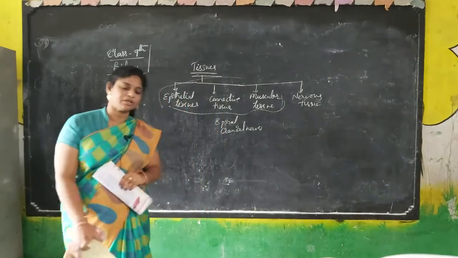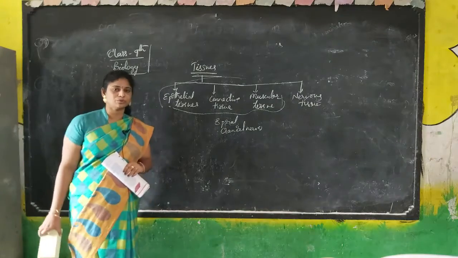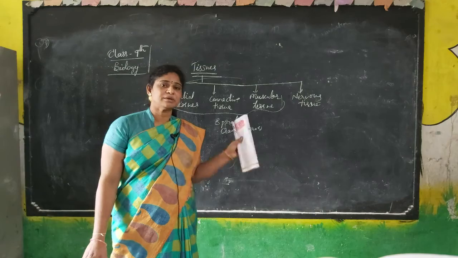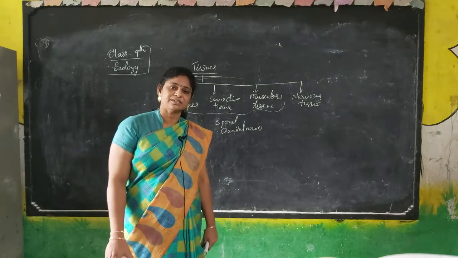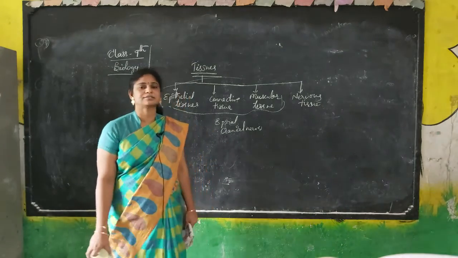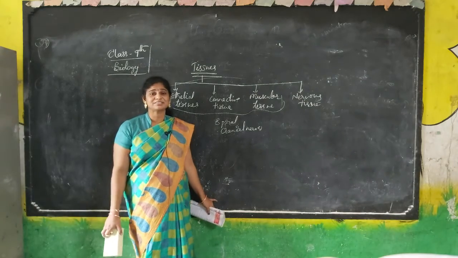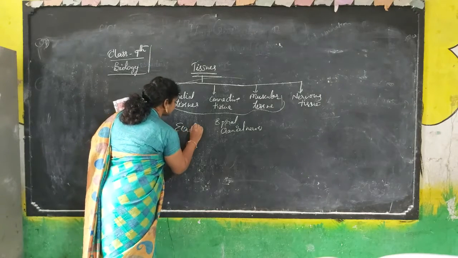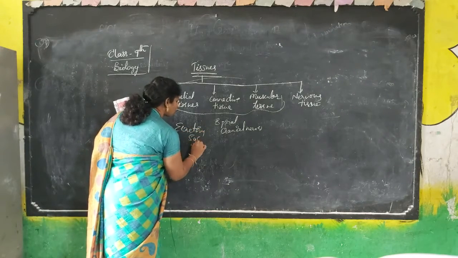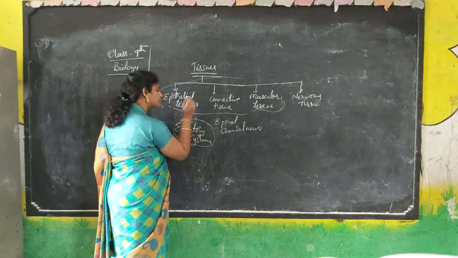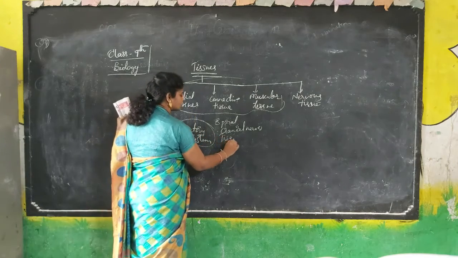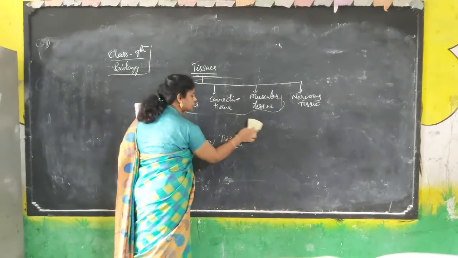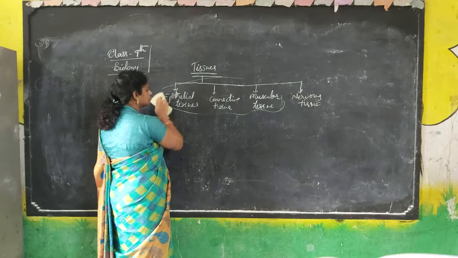Not only the nervous system, whatever tissues, nervous tissue is nothing but nerve cells. A number of nerve cells will give rise to tissue. This comes under the nervous system. Then the digestive system, endocrine system, excretory system, where the kidneys are present. All these systems are made up of cells, nothing but tissues, and they are coordinated with each other.